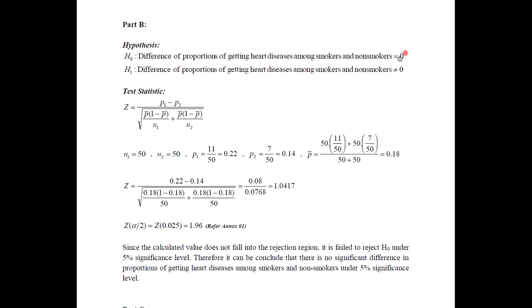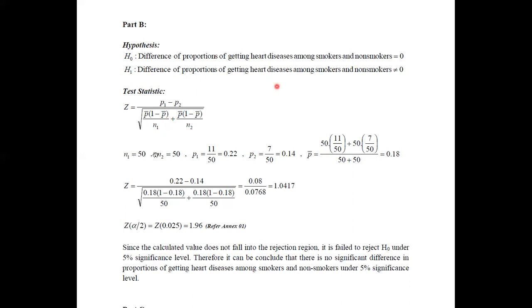Simply, the proportion of getting heart diseases among smokers is equal to the proportion among non-smokers. The null hypothesis is a difference of proportions equal to 0, and the alternative is a difference of proportions not equal to 0. The Z test statistic needs to be used to test this hypothesis.